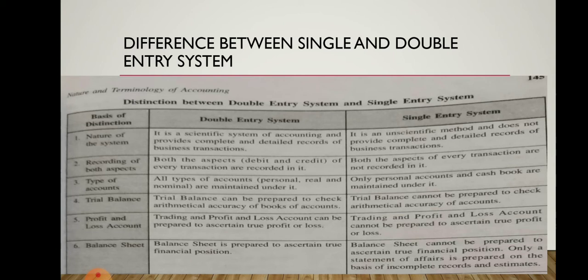The sixth point is the balance sheet. A balance sheet is prepared to show the true financial position. It is very important for every businessman to know the financial position of the organization. The double entry system is very helpful to ascertain the true financial position. But in the single entry system, a balance sheet cannot be prepared to ascertain the true financial position.